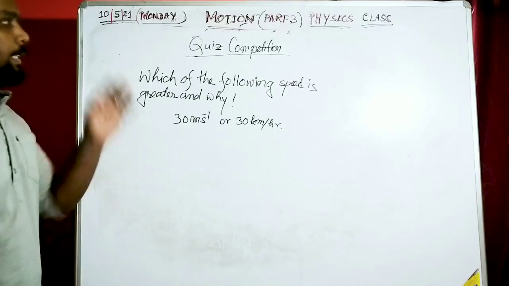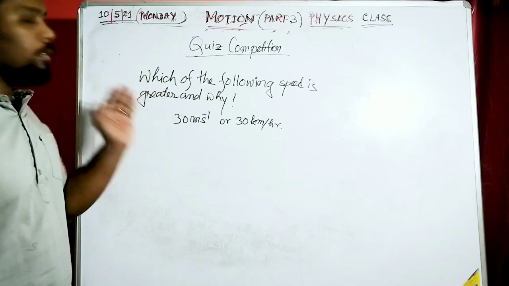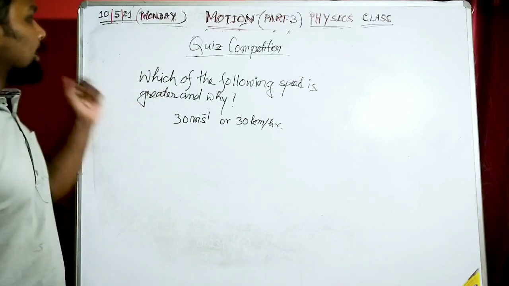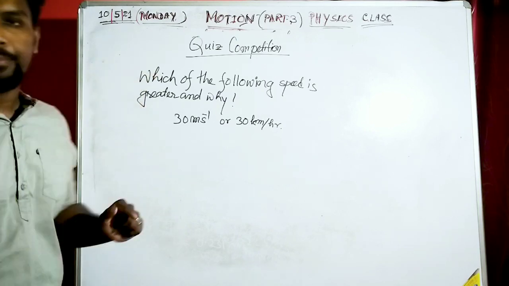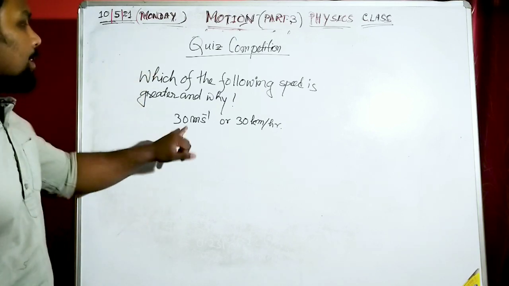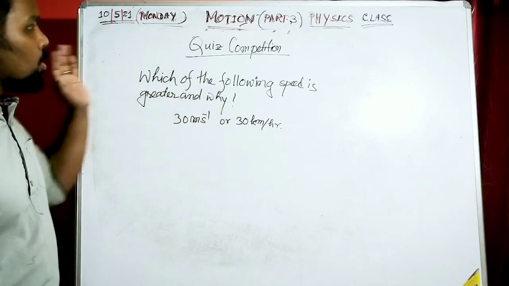Okay students, this is the time for your quiz competition. Just write the question in your copy at this moment. The question is: which of the following speeds is greater and why? The two speeds are 30 meters per second and 30 kilometers per hour. So this is your main question.